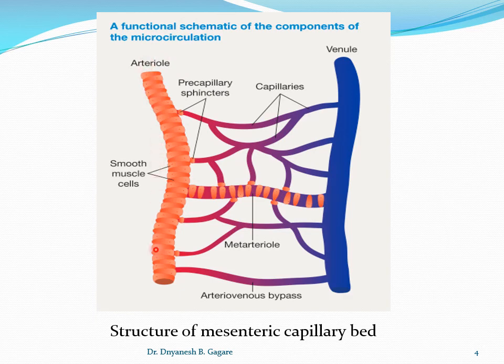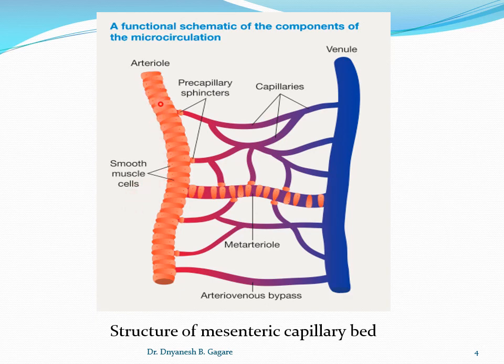See, this is the arteriole. If you take any one arteriole, its diameter is about 10 to 15 micrometers.